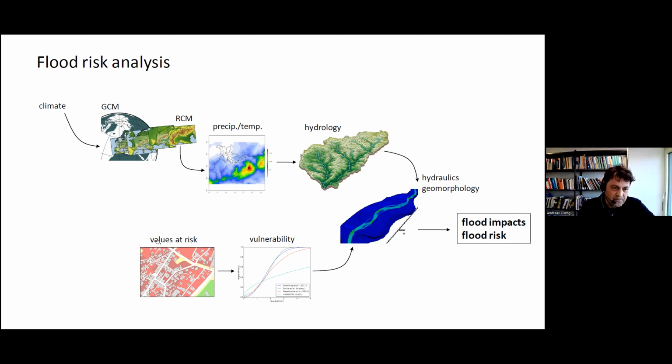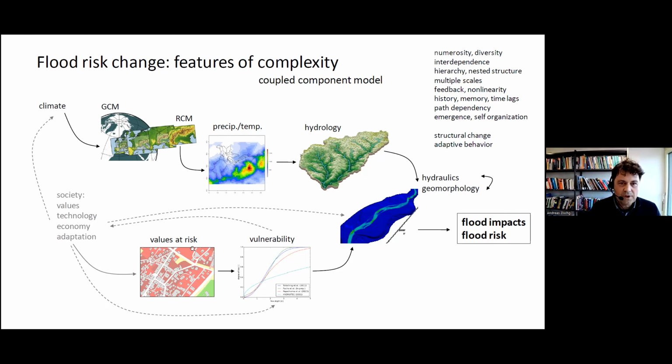So if you want to know how flood risk is changing, how the rate of change is for a specific area, you have to look at flood risk change, because all the drivers of change or the factors of risk are changing, but they are not independent from each other, so they influence each other.